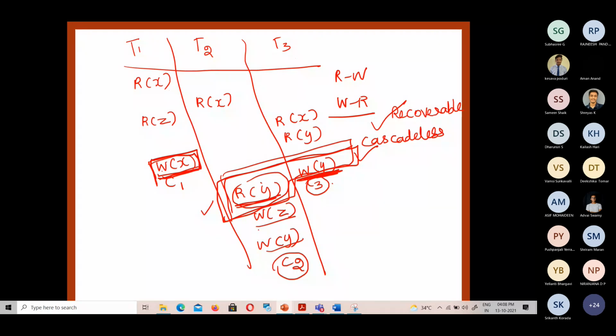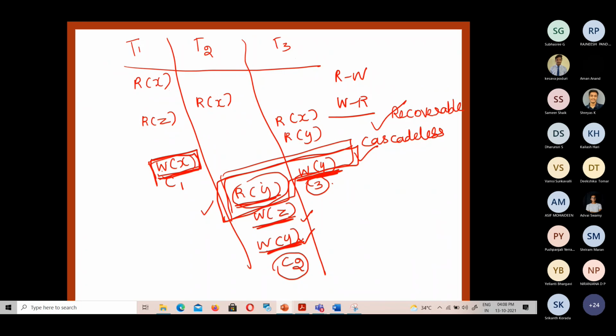Here also W of Z and W of Y are there, but there is no further read on the data item, so nothing to worry about. Are you able to get me? Yes, ma'am. Okay, fine. So this is what cascadeless and recoverability mean.